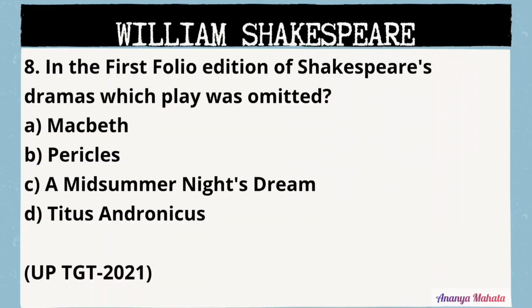The next question is, in the first folio edition of Shakespeare's dramas, which play was omitted? Means which play was not published? The answer is Pericles. We know that Shakespeare wrote around 37 plays and among them 36 plays were published in the first folio edition. Pericles was not included in the first folio.